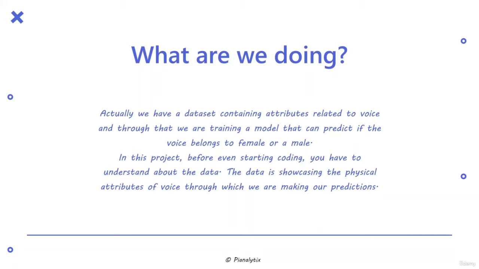In this project, even before we start coding, you have to understand about the data. The data is showcasing the physical attributes of voice through which we are making our predictions. Now, the classes for predictions are male and female only. I know some might raise objection, especially at the Pride month or the month of June, but it is what it is. And this is the dataset I had, which had only two categories, that is female and male. So for now, let's just bear with it.